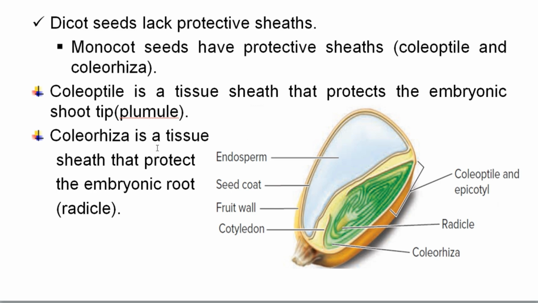Coleorhiza is a tissue sheath that protects the embryonic root or radicle. The radicle is protected from physical or mechanical damage by a tissue sheath known as coleorhiza. So coleorhiza protects the radicle, whereas coleoptile protects the embryonic shoot tip or the plumule.